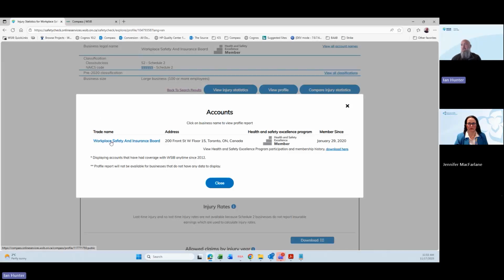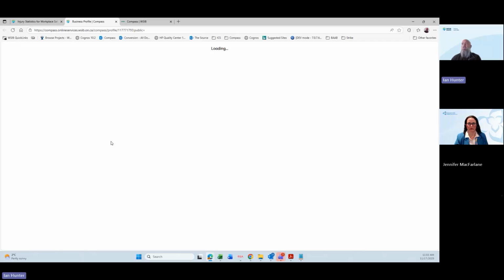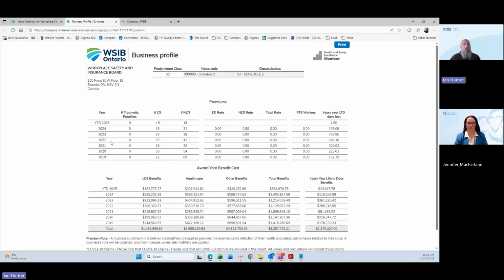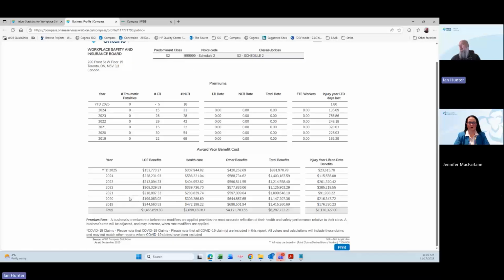I can click on a business name and it's going to give us a profile of that business. So it gives us the total injuries that have occurred each year, as well as what the injury rates are, what the FTE is, the injury year, life-to-date days lost, and all the benefit payments that have been paid out.